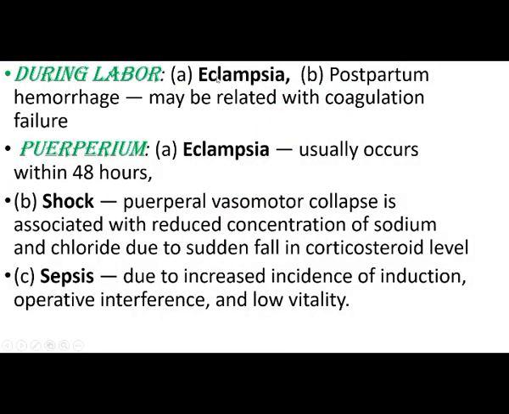During labor, for the mother: eclampsia, and postpartum hemorrhage, which may be related to coagulation failure. Then in the puerperium, eclampsia usually occurs within 48 hours. Next is shock. Eclampsia in the puerperium can cause shock. Puerperal vasomotor collapse is associated with reduced concentration of sodium and chloride due to the sudden fall in the corticosteroid level, so there may be a chance of shock and she should be monitored. Then sepsis, due to increased incidence of induction and operative interference.